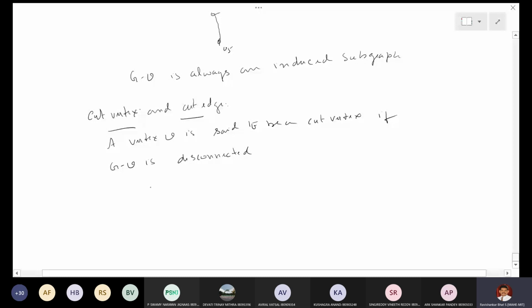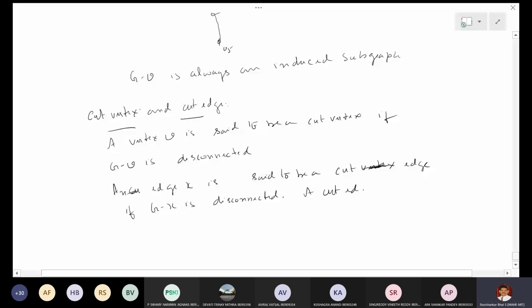And an edge X is said to be a cut edge, same definition, if G minus X is disconnected, right? And a cut edge is also called a bridge.